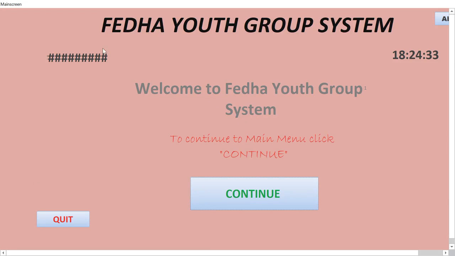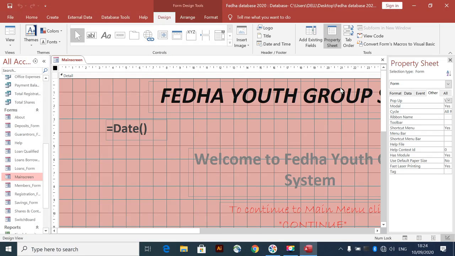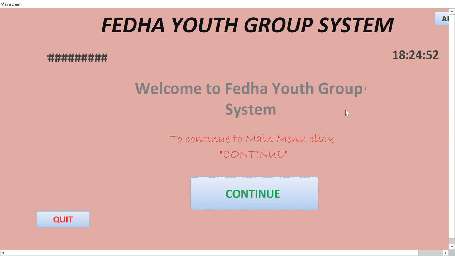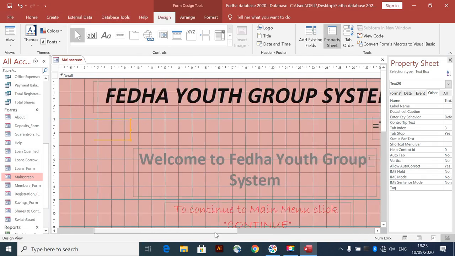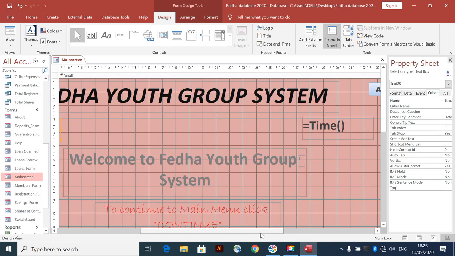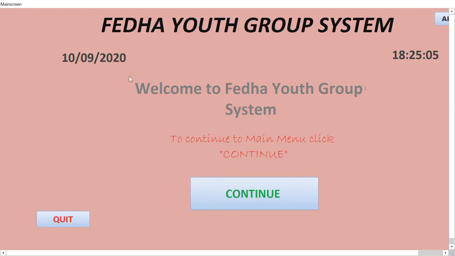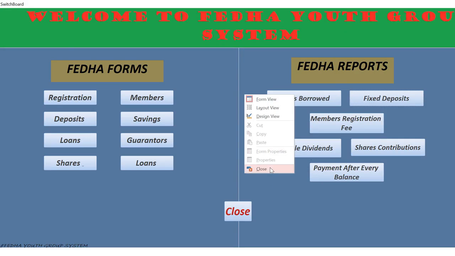So as you can see, we have an error here. We need to solve this. I think it's a small error. So let us go. I'm going to show you also to develop this. So let us go to design view. Okay, it looks like we have an error in the date. Yeah, we have it. So let us solve it. It seems that it's an obvious error, something like of space. Test it. Okay, it's now good. So it was a space problem.